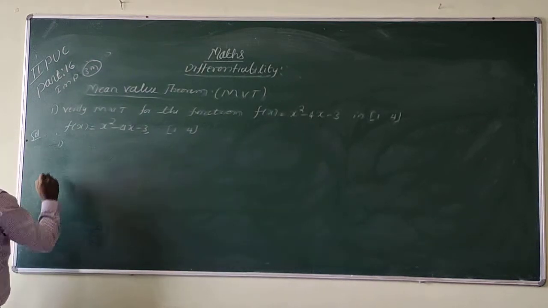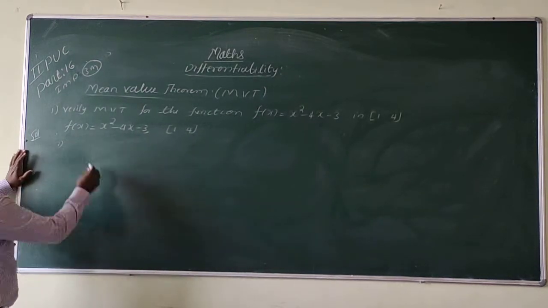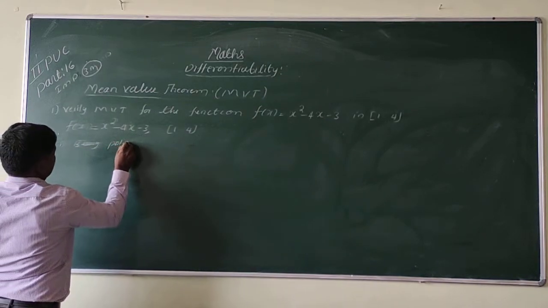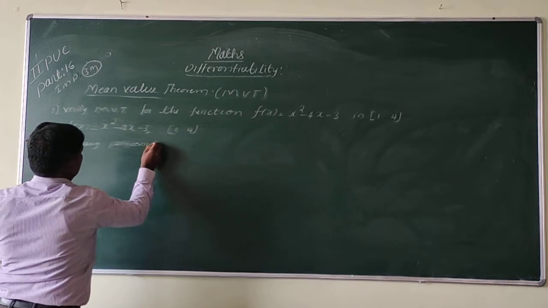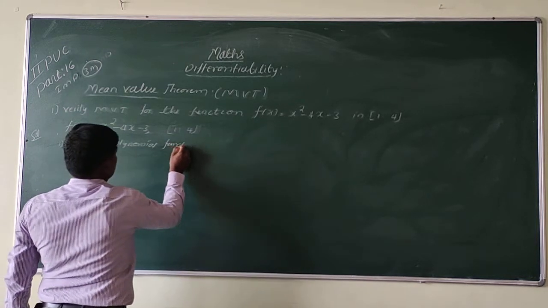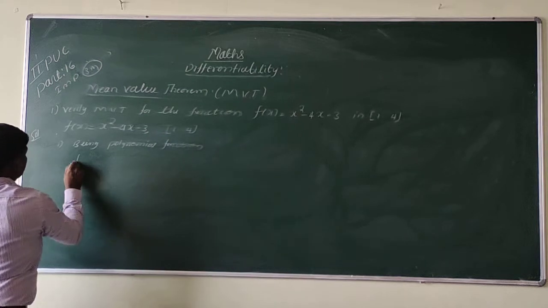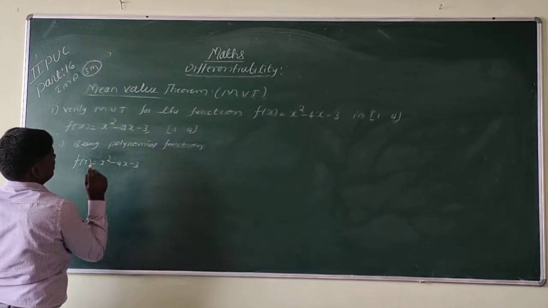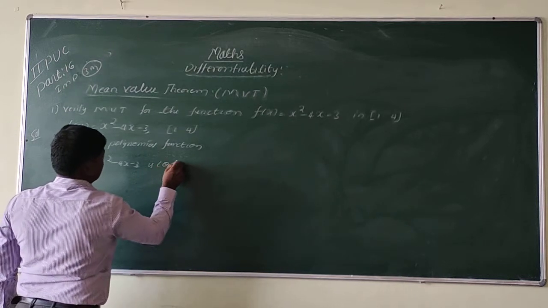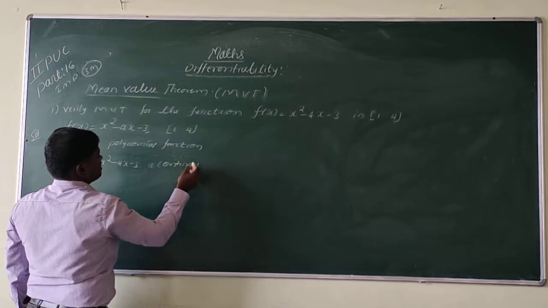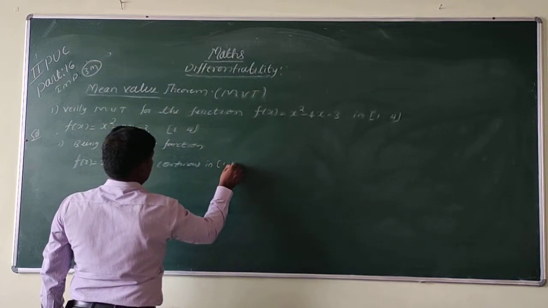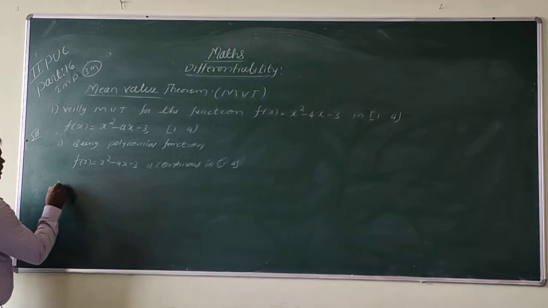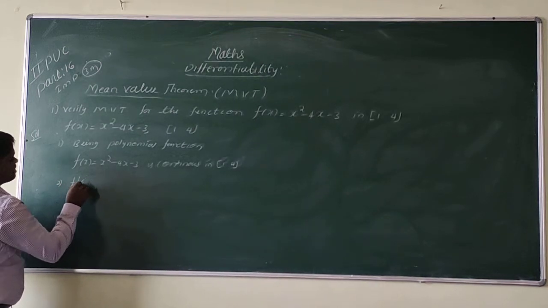So first condition: being a polynomial function, f of x equal to x square minus 4x minus 3 is continuous in 1 comma 4. Second condition: f dash of x is equal to what?